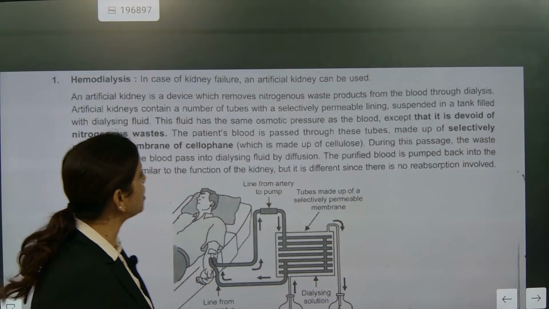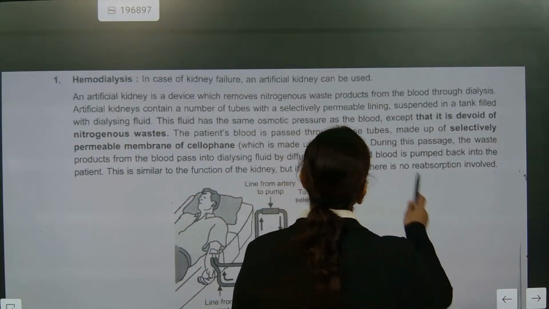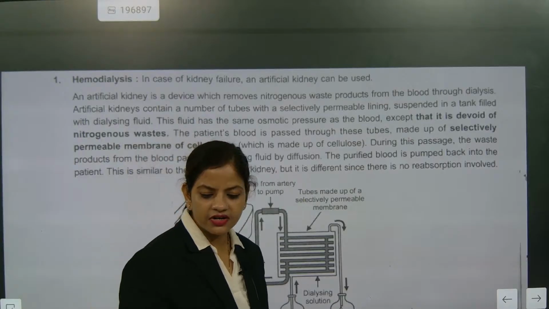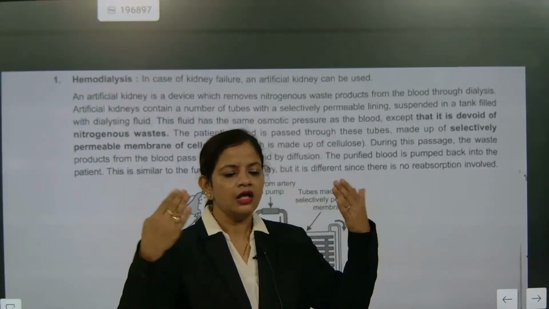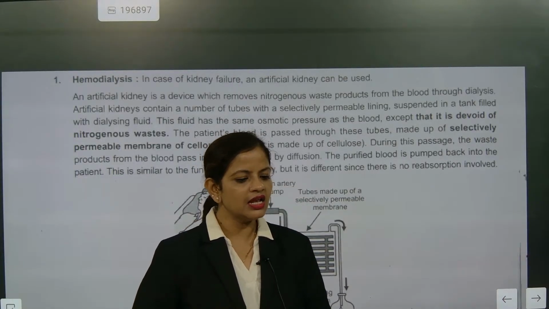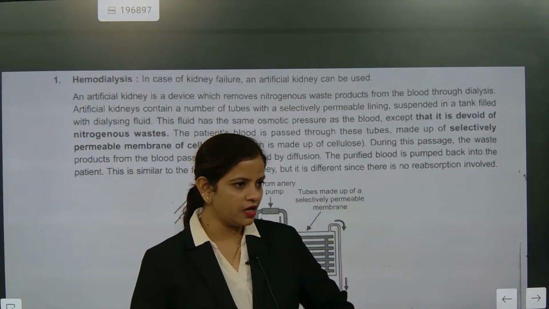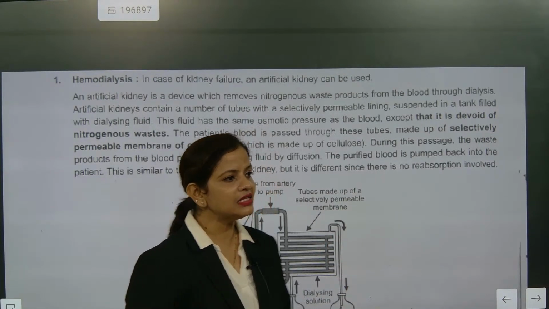Understood now? Another important part: the artificial kidney is a device which removes nitrogenous waste. There are two devices in Western countries. One is a diaphragm-like seat which they implant inside the abdomen, after the adipose layer. Understood? And they put one pipe tube from there. That is called a natural system. Got it? Like this is the dialyzer.